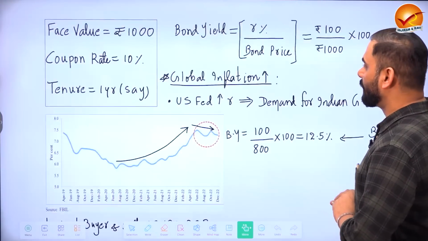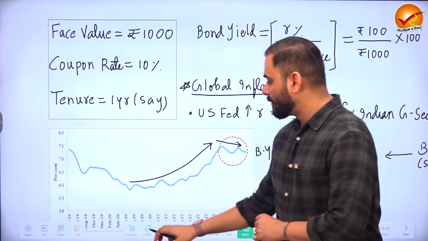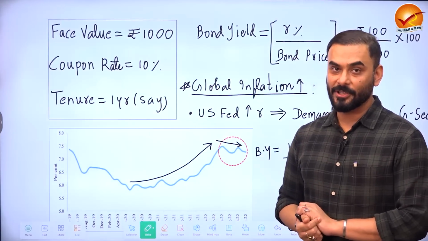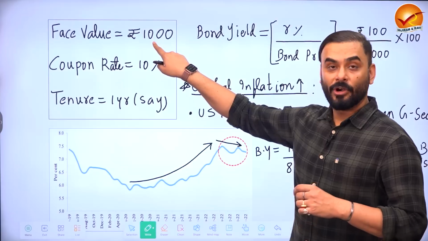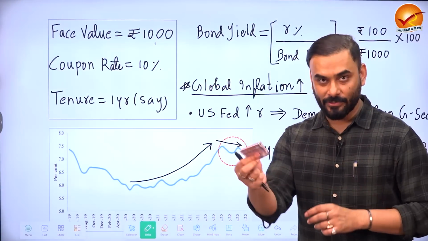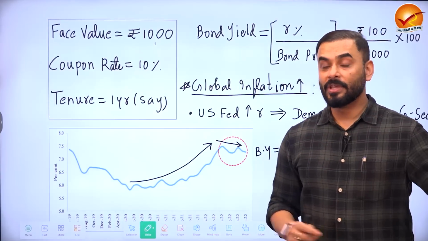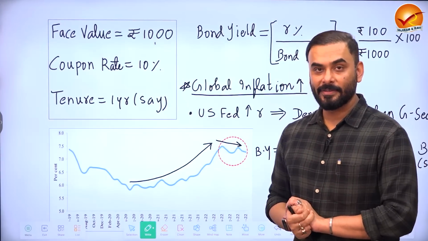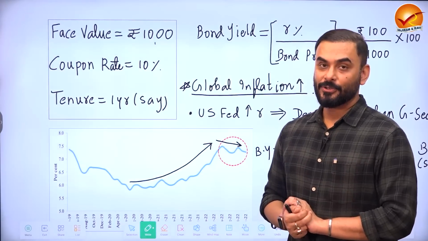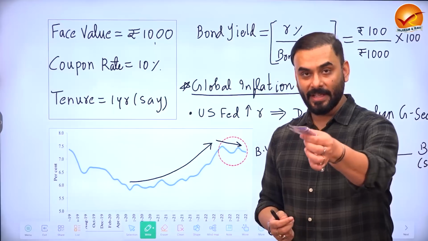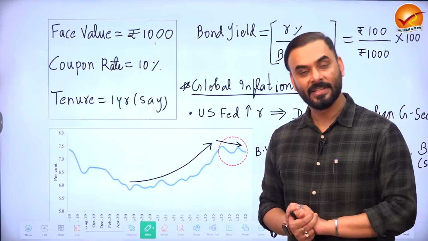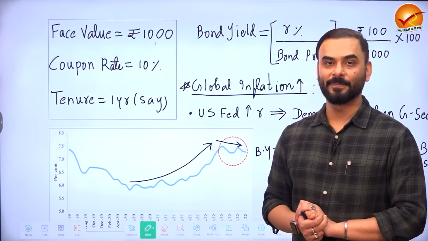So guys, let us see what is happening in the economy. Now imagine that this rectangle that you see is a government bond or government security. What is the face value of the bond? Suppose 1000 rupees, which means if you want to buy this bond, you have to give 1000 rupees. If you give 1000 rupees to the government of India for 1 year, the government of India will give you 10% rate of interest. So if you give 1000 rupees, the government of India will return your 1000 plus 100, 1100 rupees after 1 year. This is called a government security or government bond.